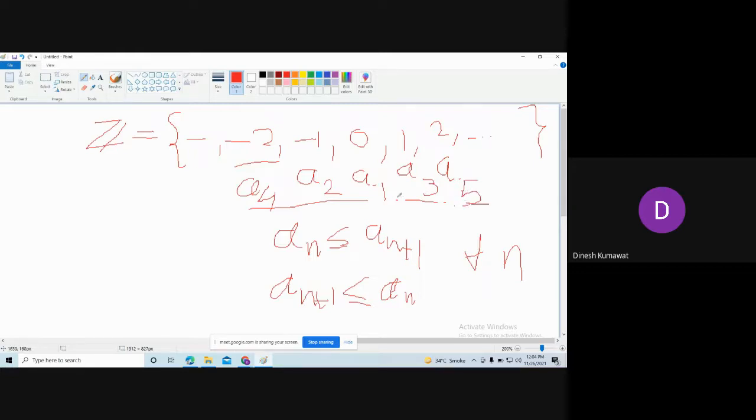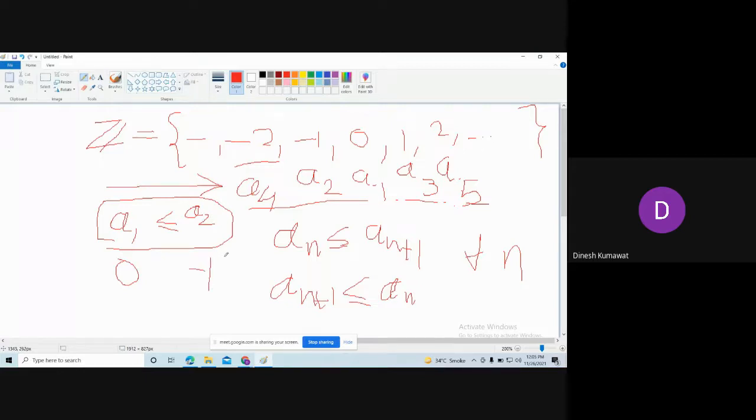Now, can it always be true that A1 is less than or equal to A2, where A1 is 0 and A2 is minus 1?